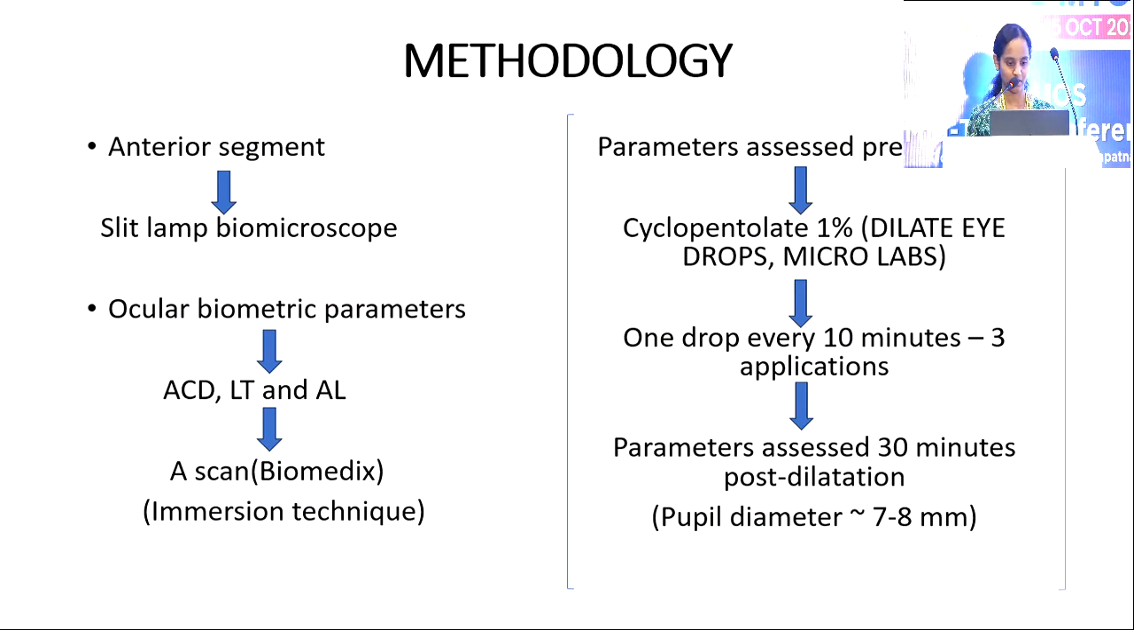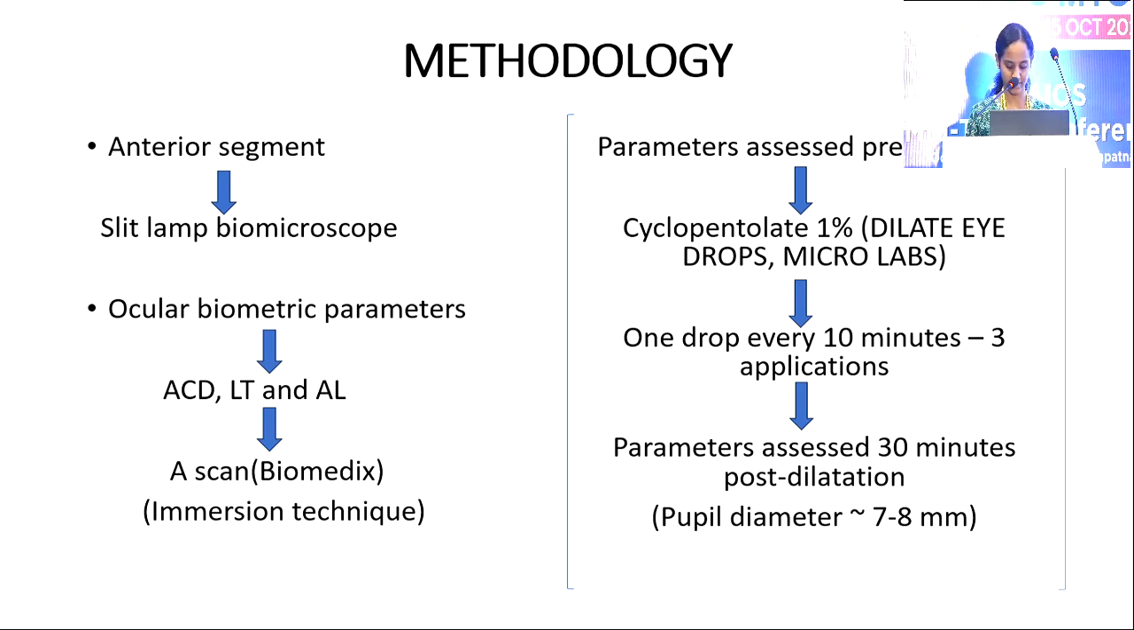Coming to methodology, a detailed anterior segment evaluation was done using slit lamp biomicroscopy. All the ocular biometric parameters, anterior chamber depth, lens thickness, and axial length, were measured using A scan with the immersion technique in supine position. The parameters were assessed pre-dilatation, followed by dilatation of the patients using cyclopentolate 1%, 1 drop every 10 minutes for 3 applications, and 30 minutes post dilatation, after a pupil of 7 to 8 mm,